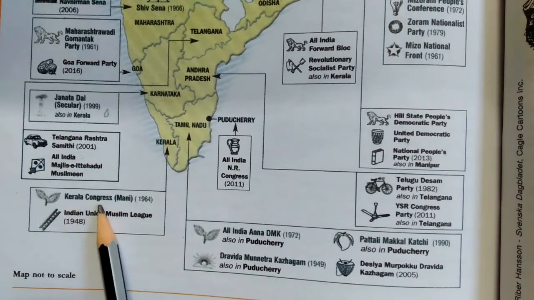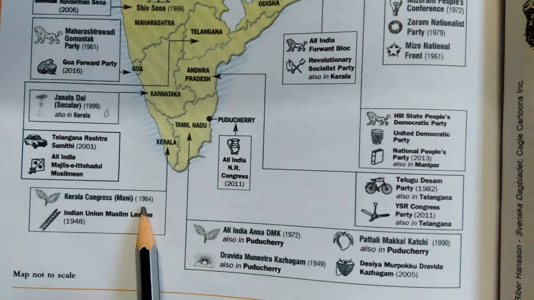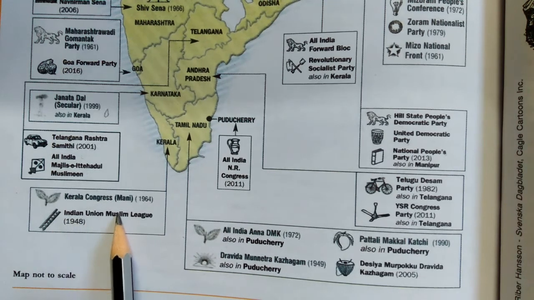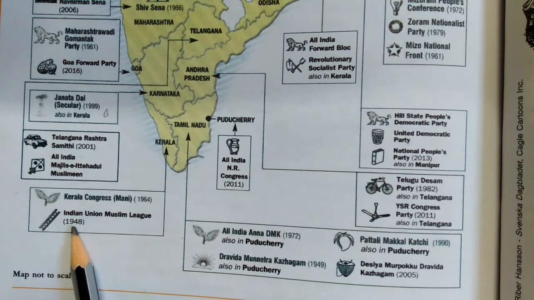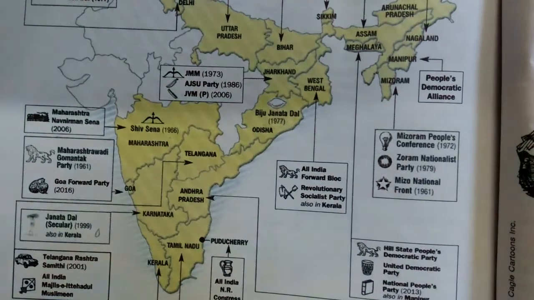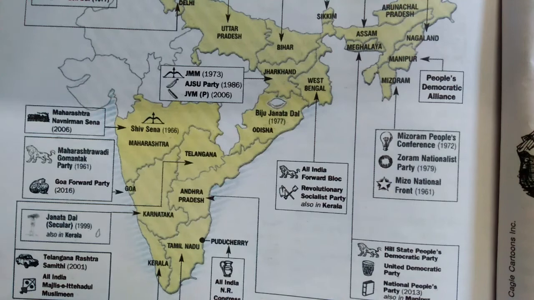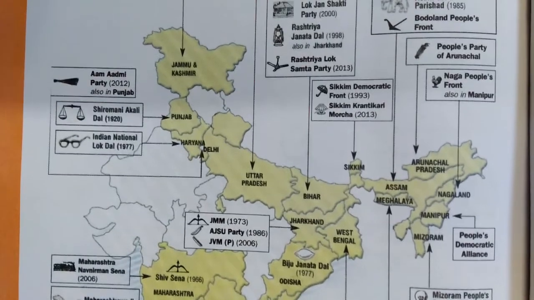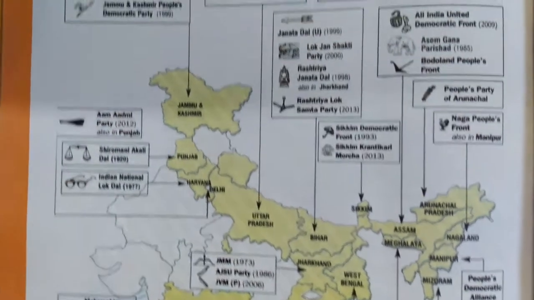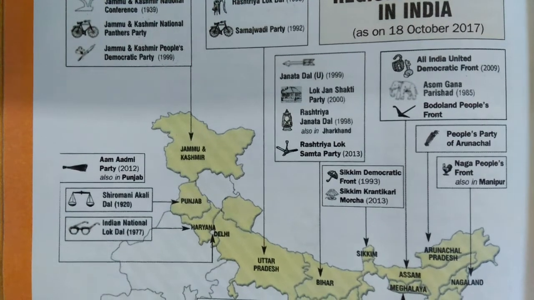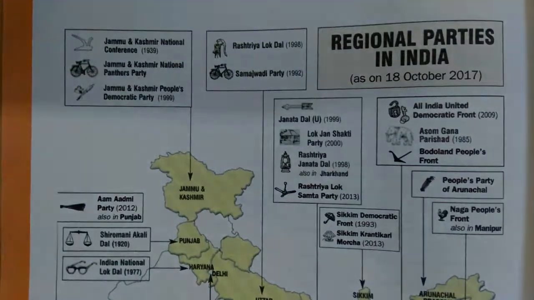Then in Kerala, Kerala Congress (Mani). This party was established in 1964. Next one is Indian Union Muslim League, established in 1948, and this is its sign. These regional parties are there in India. I think no party is left for reading. These are the regional parties in India. Now we will move towards the next page.